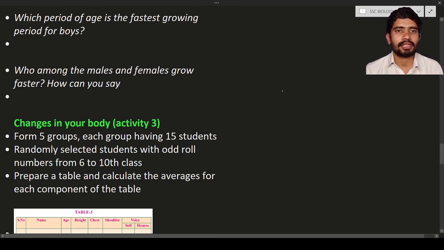So who among males and females grow faster? Who is going to grow faster? The males are going to show less growth and the females are going to show faster growth. It means the females will be showing faster growth than the males.